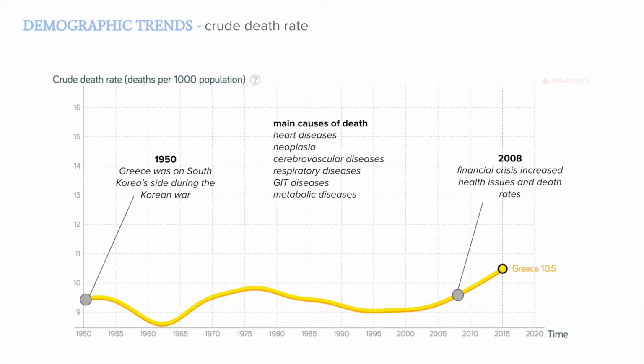The crude death rate is overall pretty low. The Korean War took place in the 1950s, and the financial crisis took place in 2008. The financial crisis increased health issues and death rates, and the main causes of death in Greece are heart diseases, neoplasia, cerebrovascular diseases, respiratory diseases, GIT diseases, and metabolic diseases.